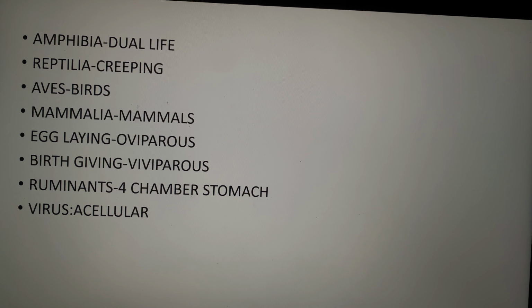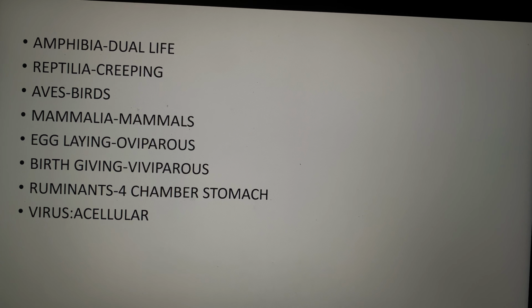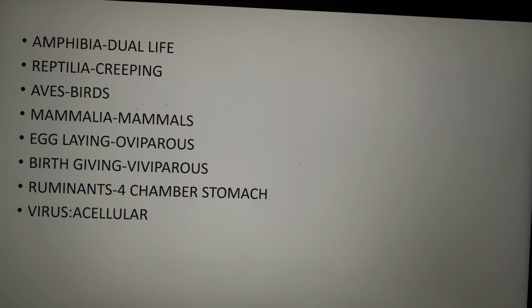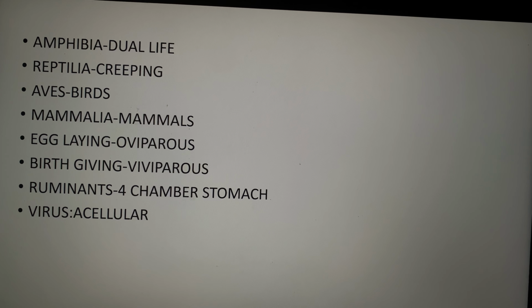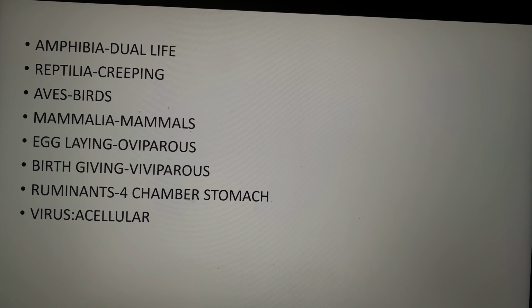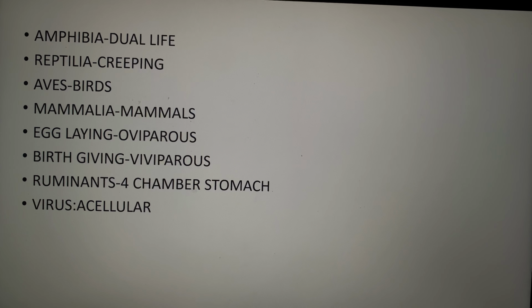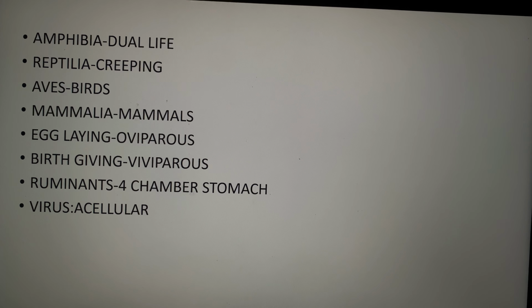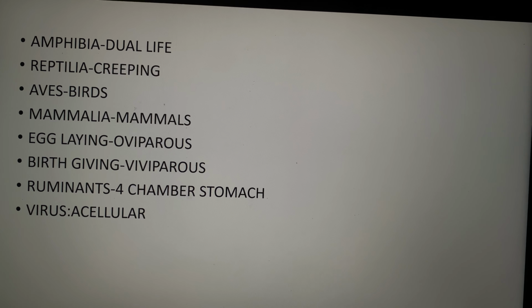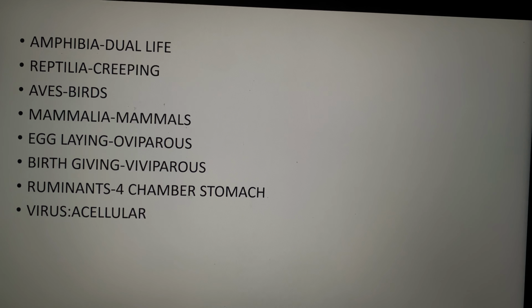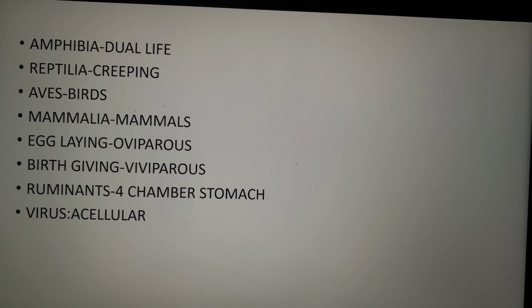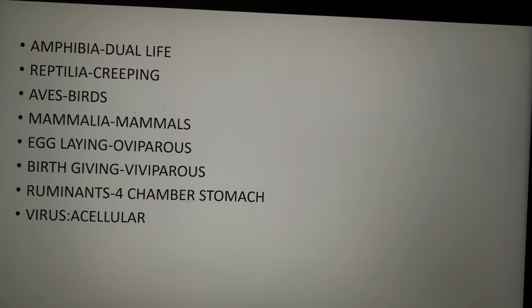Viruses are acellular. They don't have any cell. Study of viruses is known as virology. The largest virus is pox virus. Viruses do consist of capsids. And gorillas, they don't drink water. Then the largest monkey is known as baboon. And the big whale, blue whale, they give birth to the biggest baby.